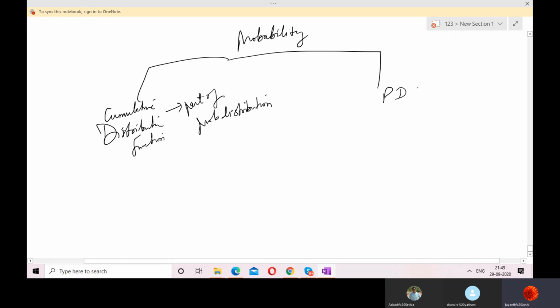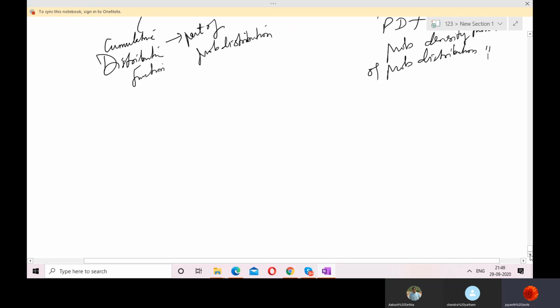And PDF, probability density function, or probability distribution function. I have shown the probability distribution already to you, what that is.